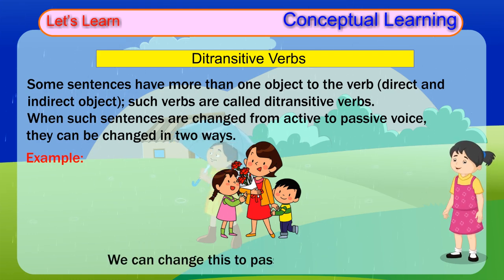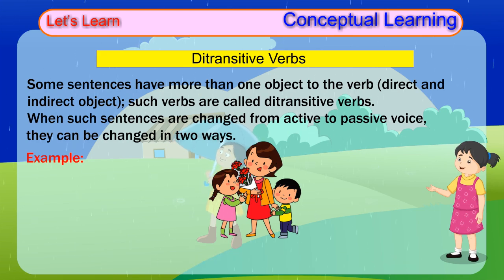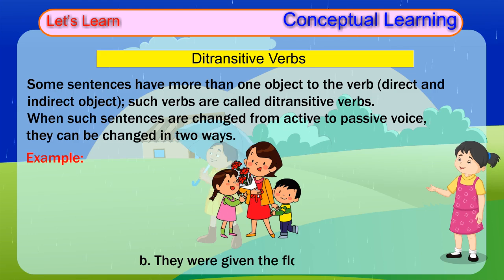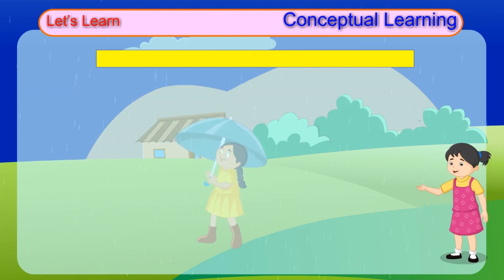We can change this to passive form in two ways. A. The flowers were given to them. B. They were given the flowers by Komal.